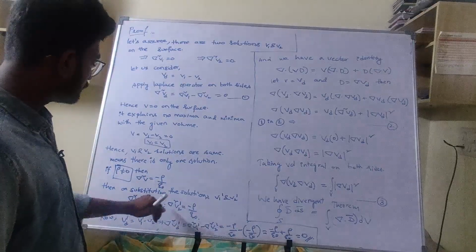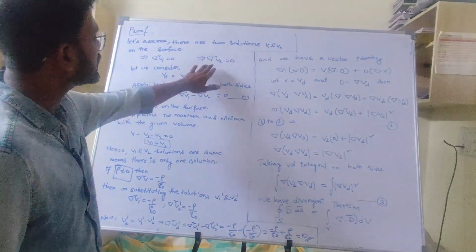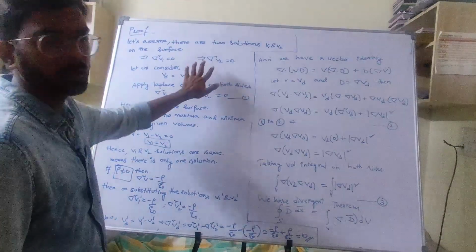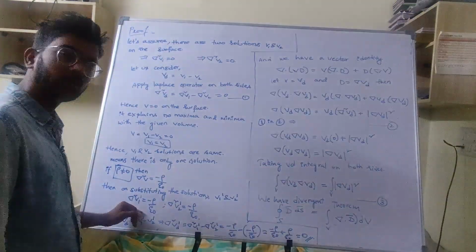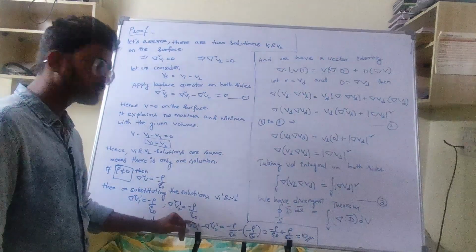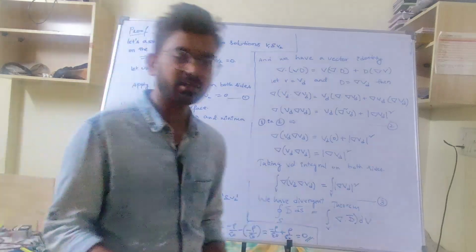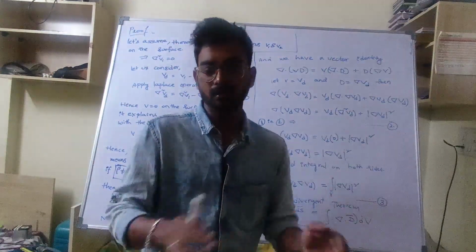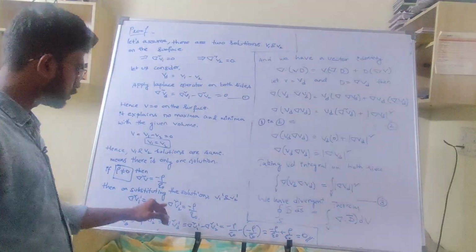So if you take v1 dash and v2 dash as the solutions, inside, del square v is equal to 0. On the surface, del square v1 dash is equal to minus rho by epsilon naught, and del square v2 dash is equal to minus rho by epsilon naught, because charge density remains constant for the whole boundary. So minus rho by epsilon naught, rho not equal to 0.